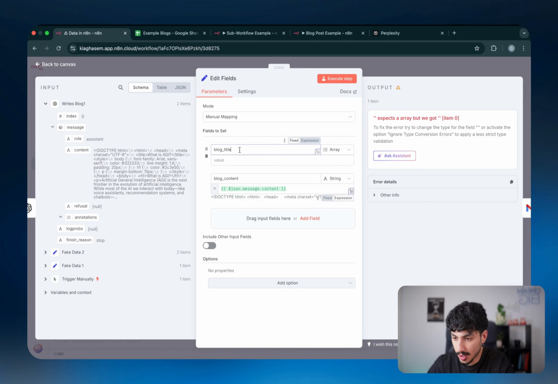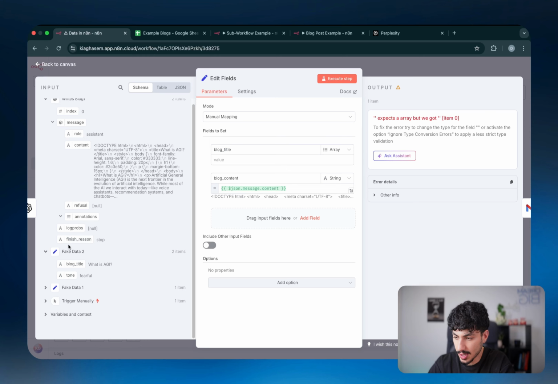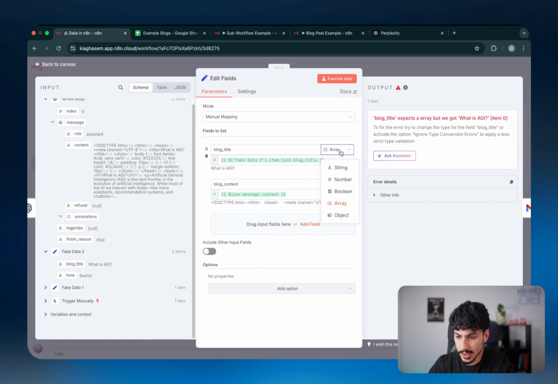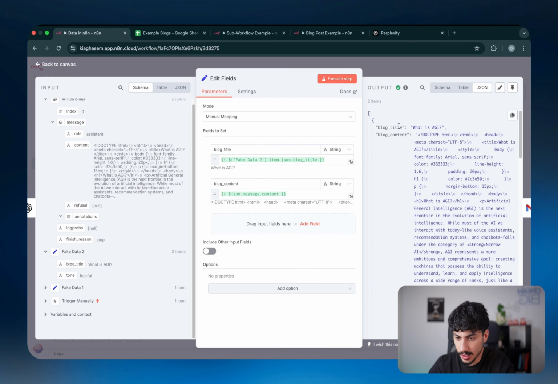previous node. And then I want to pull in blog title, but blog title is obviously not in the most previous node. Where is it? It's all the way back, let's say here in fake data number 2. So I can just pull in the blog title from here. Boom. And just like that, it's going to give me an error because it says it expects a string, but it got an array. So that's my bad. Let me just run it again and boom, just like that.